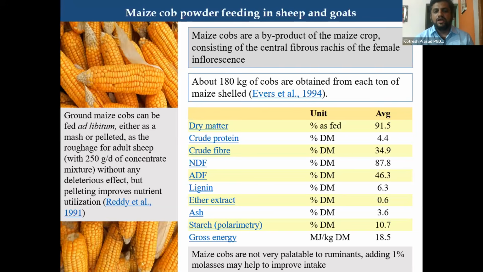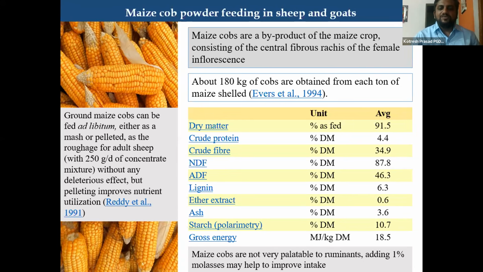You can see here the crude protein is 4%, the dry matter is 90%, and the crude fiber is 34%, which makes this an economical feed stuff. I think hardly anyone asks money for these cobs. If we want to take them, they are easily available with all farmers. Even farmers who do not have animals will easily give these, and they can be used by farmers rearing small ruminants.